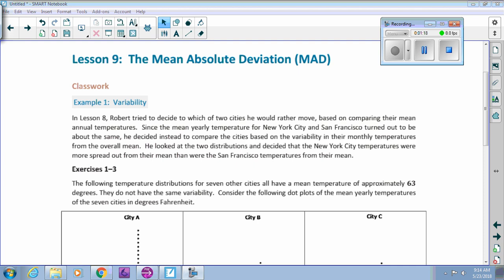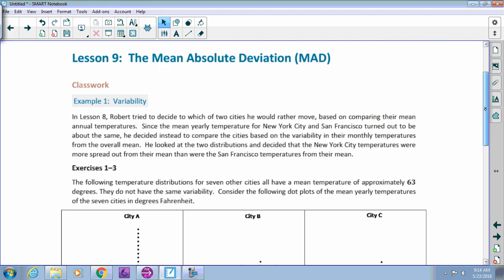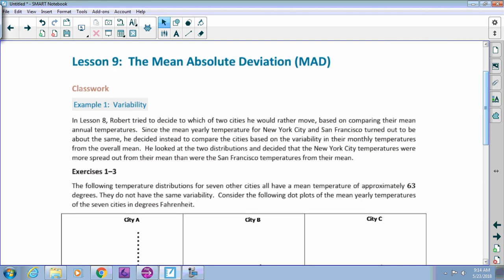All right, we are on page 48 in your module, at least my students. We talked about temperatures for New York and San Francisco, and how New York had a larger degree of variability than San Francisco because the temperatures in San Francisco all tended to hover right around that average temp of 63, or 64, I should say. And New York City, even though it had a mean temperature of 63, had temperatures in the 50s and temperatures in the mid 80s.